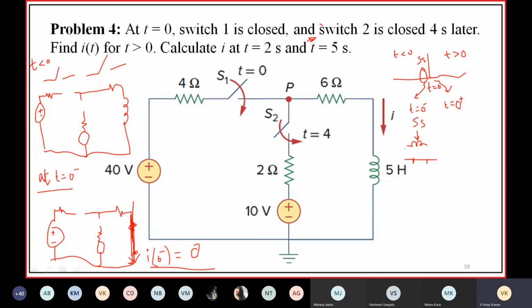Here the inductor opposes the sudden change in current, that is, current through the inductor cannot change instantaneously. Whatever current is available at t equal to 0 minus, the same current will be available at t equal to 0 plus. That is, I of 0 minus equals I of 0 plus, which is equal to 0.